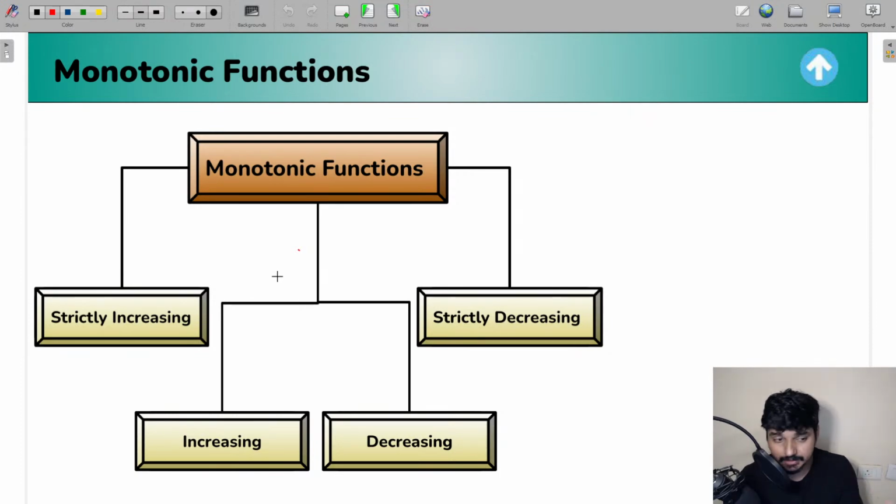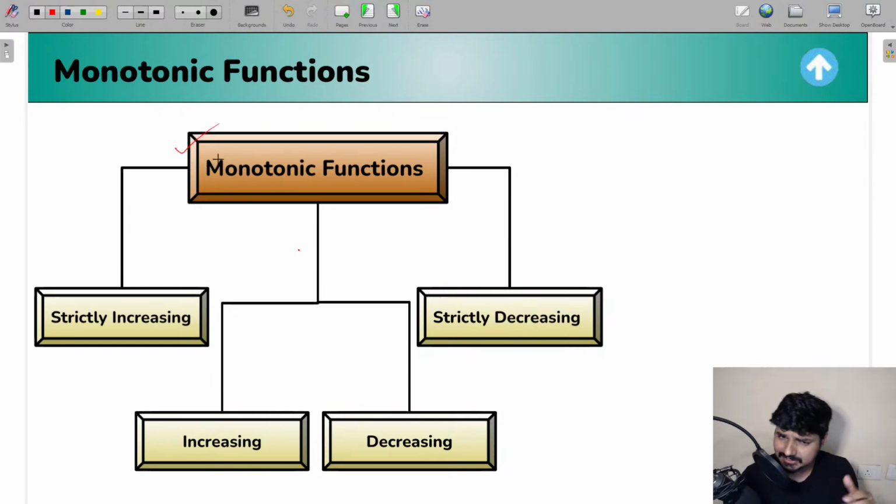The functions which are increasing or decreasing, or strictly increasing or strictly decreasing, those types of functions are known as monotonic functions, everyone. Again, the functions which are either increasing or strictly increasing or decreasing or strictly decreasing, we call them monotonic functions.